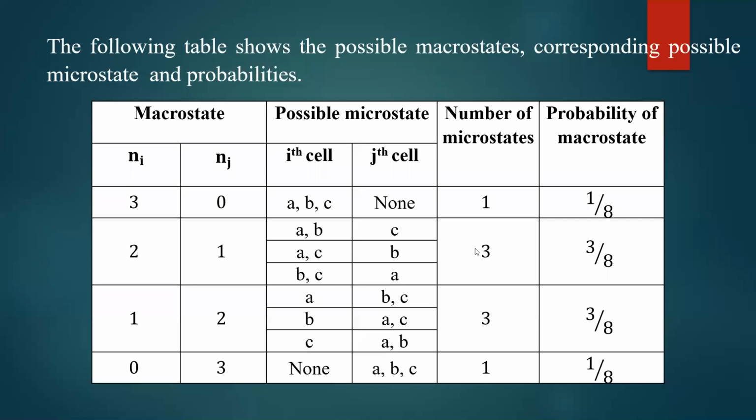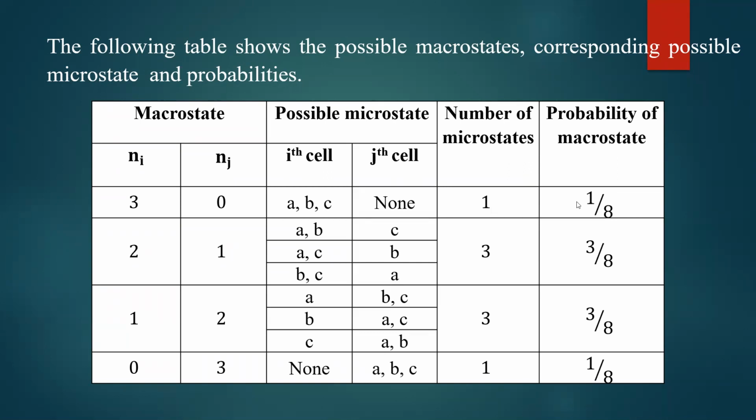Now look at the total number of microstates possible. Okay, to occupy 3 particles in 2 cells, totally there are 1 plus 3 plus 3 plus 1. Total 8 microstates are possible. 8 different combinations are possible. What is the number of macrostates? 4 macrostates are possible: 3,0; 2,1; 1,2; and 0,3. 4 macrostates are possible. 8 microstates are possible. So what is the probability of a macrostate? For 3,0, what is the probability? That is the number of microstates divided by the total number of microstates of the system.